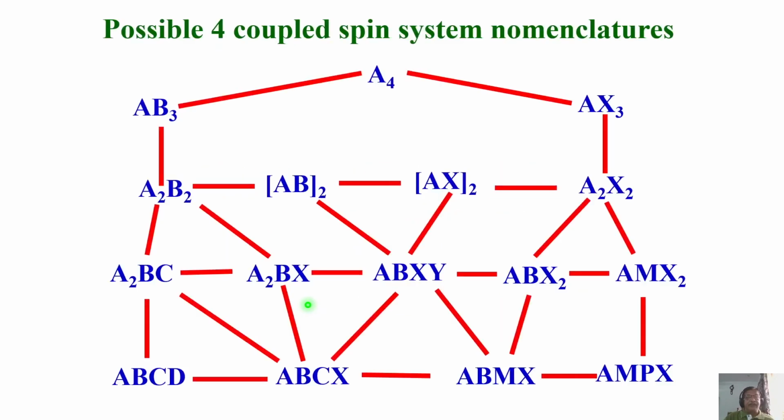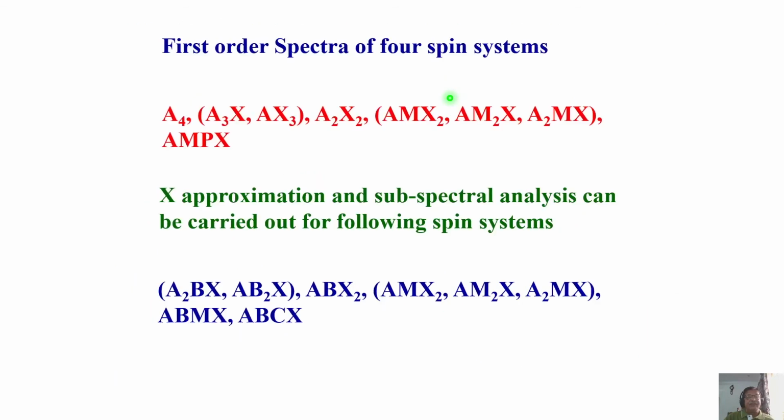Look at this one. We can think of 33 possible combinations here. All four coupled protons could be A4, AB3, AX3, any variety of combination you can think of, and you will get simple cases. Simple first order analysis of 4 spins is possible in some cases. A4 first order analysis is simple, only chemical shift, no coupling. A3X is still possible. This will be a quartet, this will be a doublet. Similarly, AX3 is fine. A2X2, this will be a triplet and this will be a triplet, easily analyzable. AMX2 also.